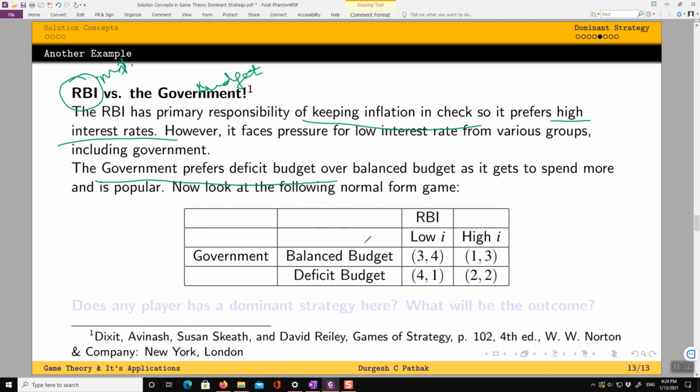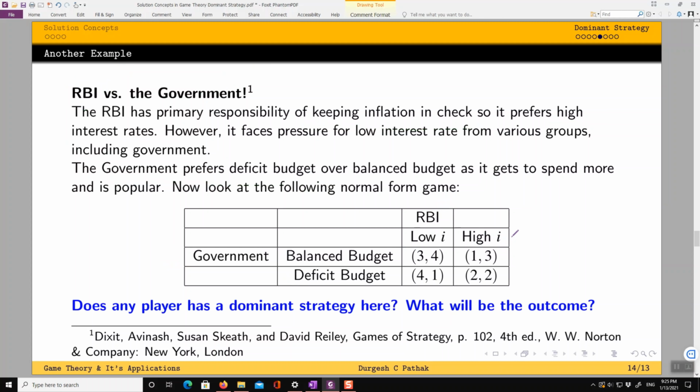So now we have made a matrix form or normal form of the game. Government is the player 1, RBI is the player 2. Actions available to the government are balanced budget or deficit budget. For RBI, low interest rate, high interest rate. So see here the actions are different, right? Now, once we have seen this game, the question is this: does any player have a dominant strategy here, and what will be the outcome? This is what we have to solve. So let's see again. Let's start bringing our logic into action.